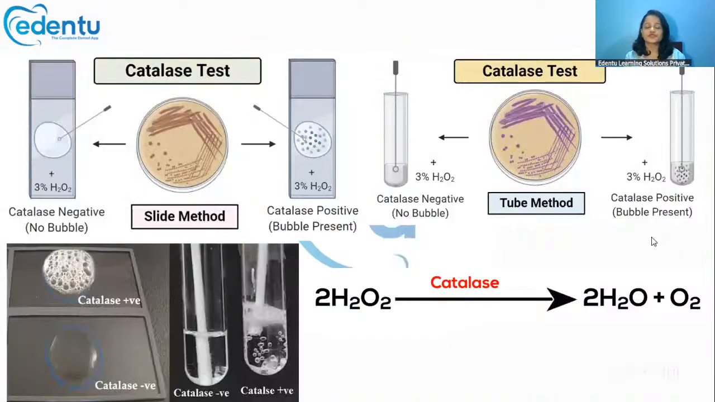Next, coming to biochemical tests. We can do many biochemical tests to differentiate between different types of bacteria. We can do tests like catalase test, coagulase test, indole test, methyl red test, and urease test. There are so many tests used to differentiate between bacteria. These are the simple tests that we can do in the laboratory to differentiate between different types of bacteria.